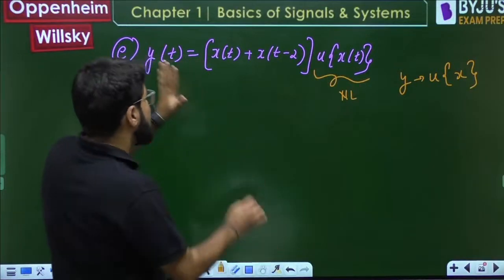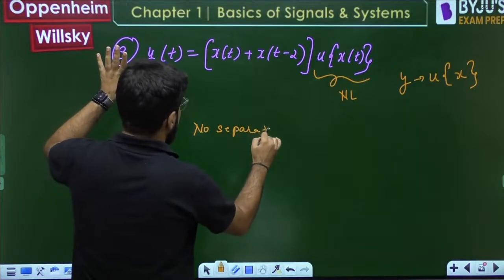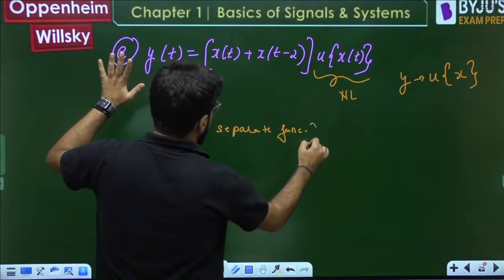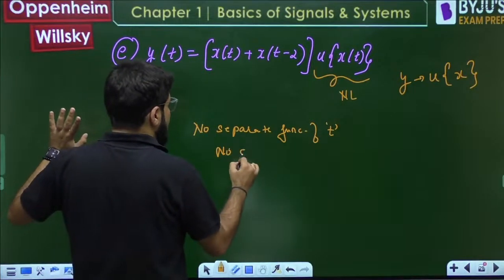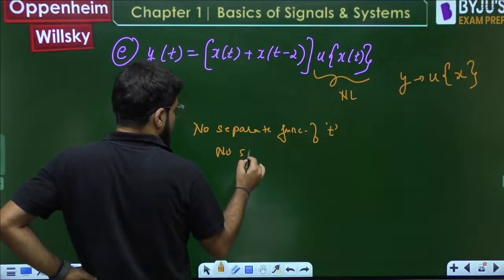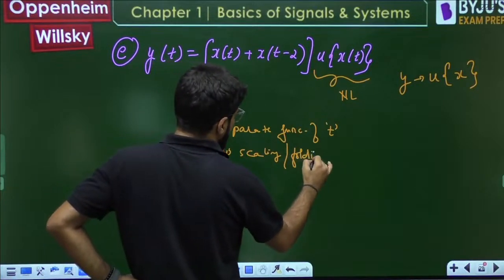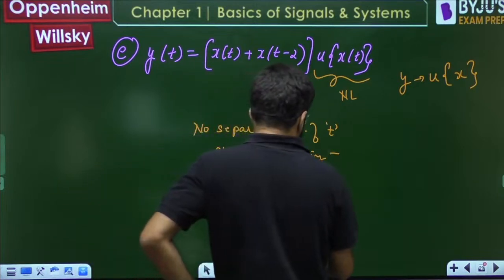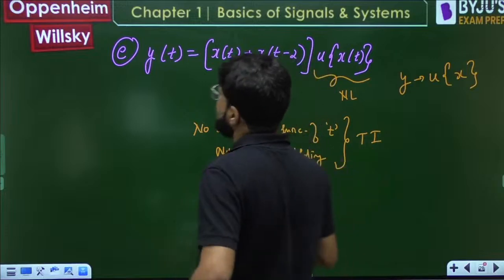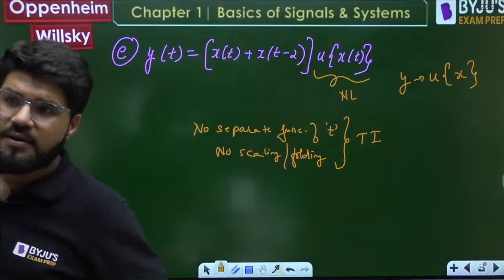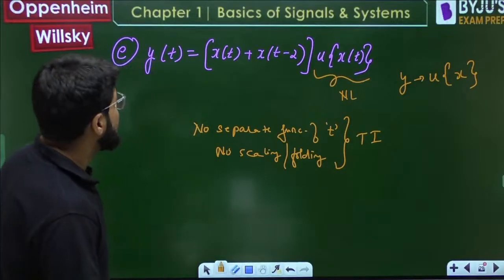Any separate function of time? No. Look here, there is no separate function of time. There is no scaling, there is no folding. So it seems like the system is time invariant. This one is time invariant.